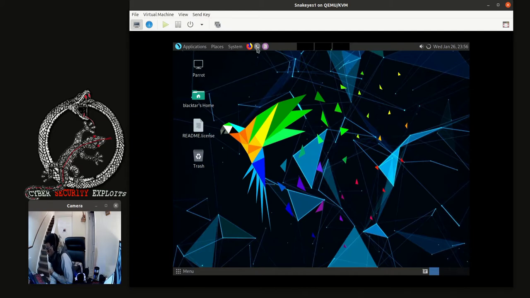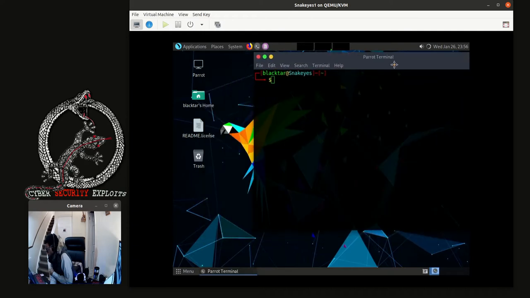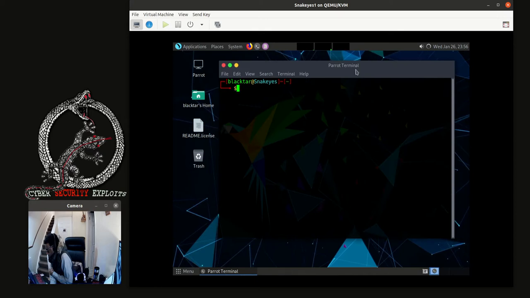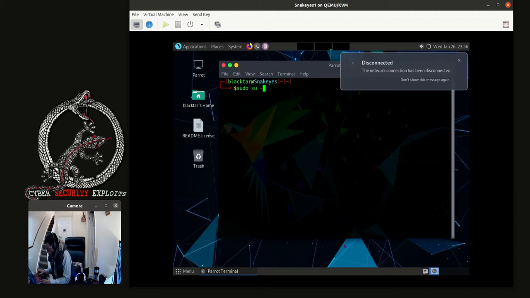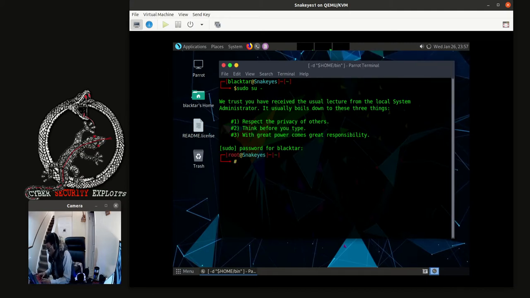So the first thing we normally do is updating. So here I'll just do sudo su. So on Debian, sometimes you do sudo so it doesn't work, but in this case it's working.